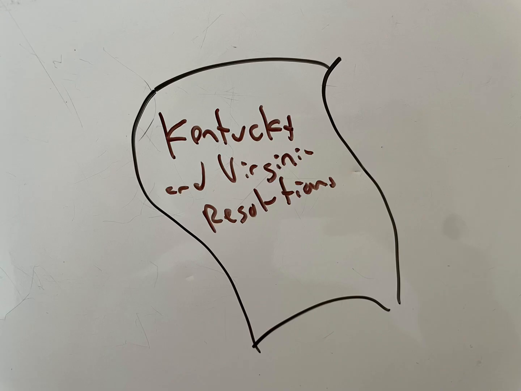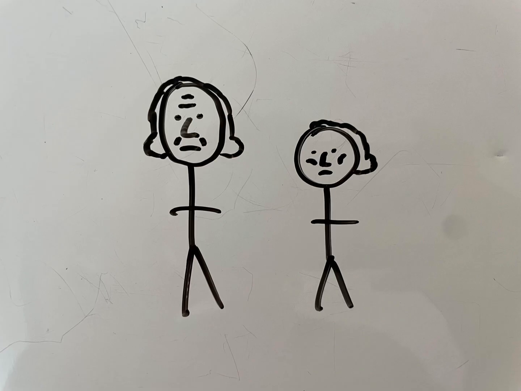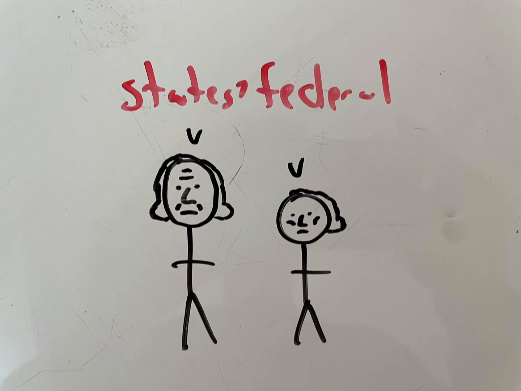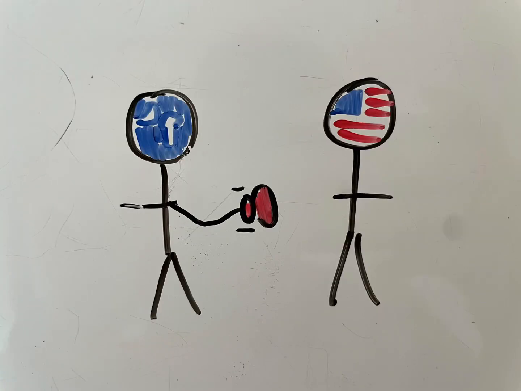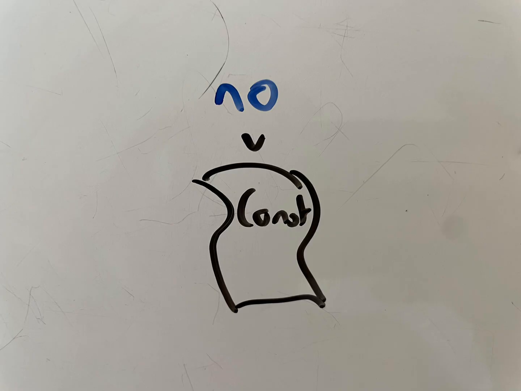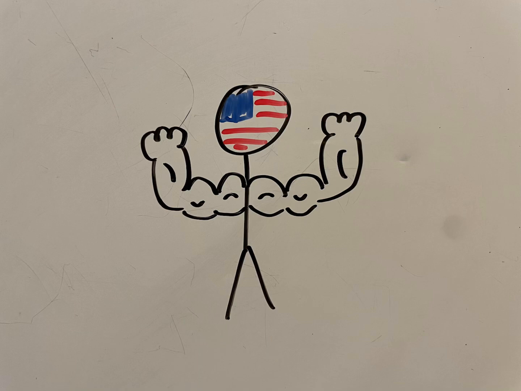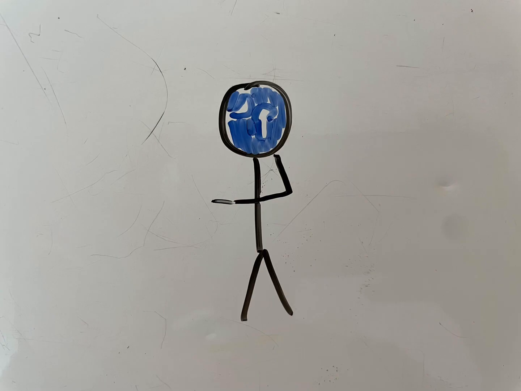Using the earlier Kentucky and Virginia resolutions penned by Thomas Jefferson and James Madison, they declared that states could nullify federal laws if they deemed them unconstitutional. This was in clear violation of the Supremacy Clause of the Constitution, which states that federal law trumps state law. However, the South knew that laws only mattered if they were enforced.